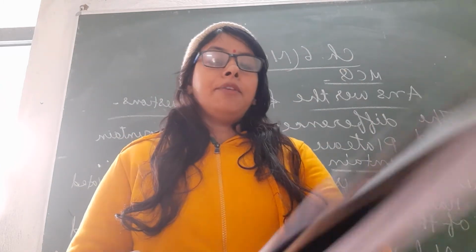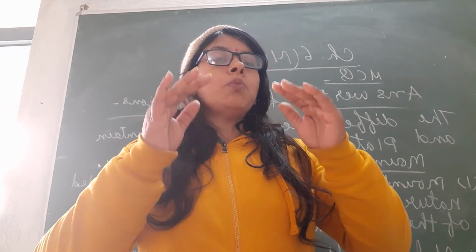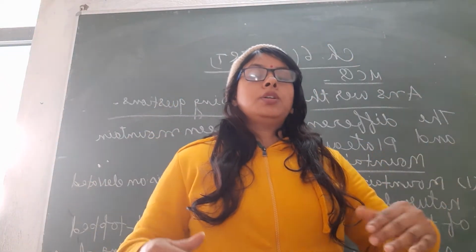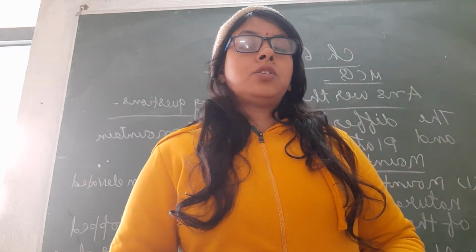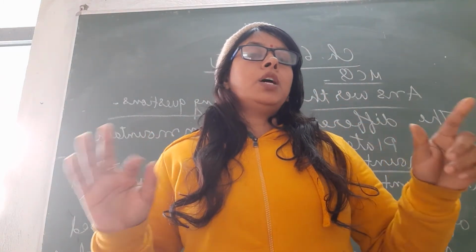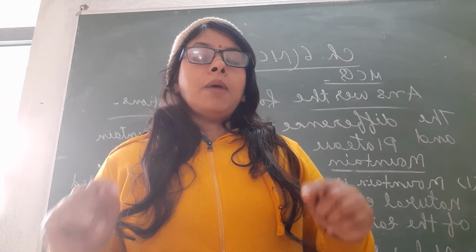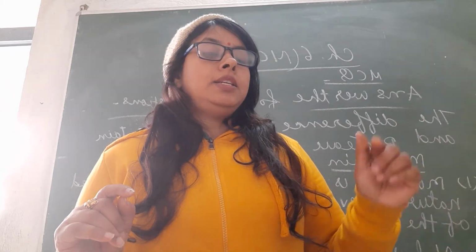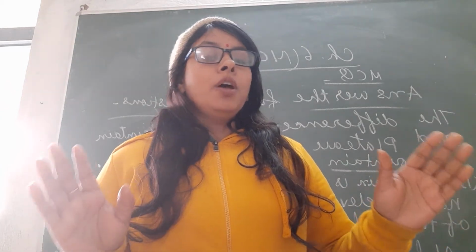The mountain has a small summit and a broad base. Its top is small, but its base is broad. But what happens in a plateau? It is flat topped. Its top is a flat tableland standing above the surrounding area. Understood? Examples of mountains are the Himalayas, Alps and the Andes. And examples of plateaus are the Deccan Plateau, East African Plateau, etc.